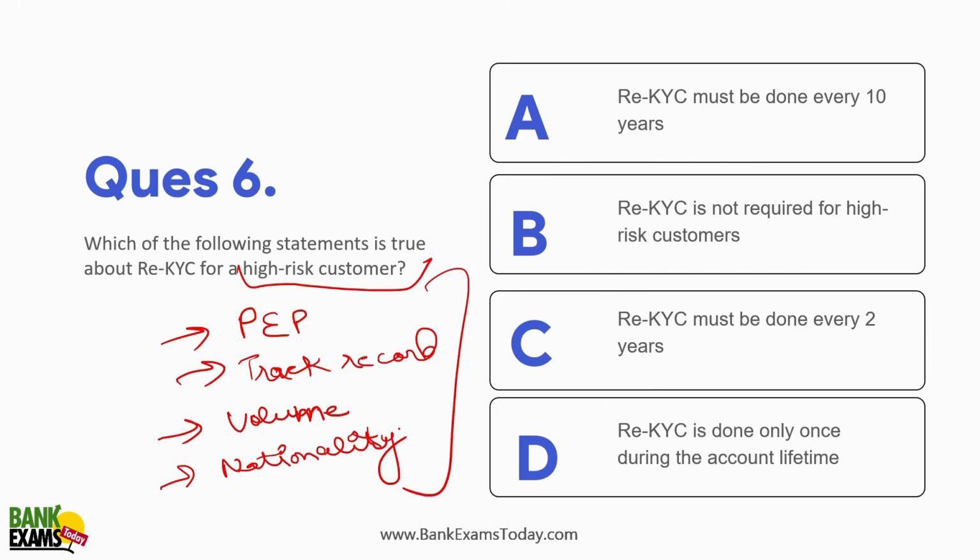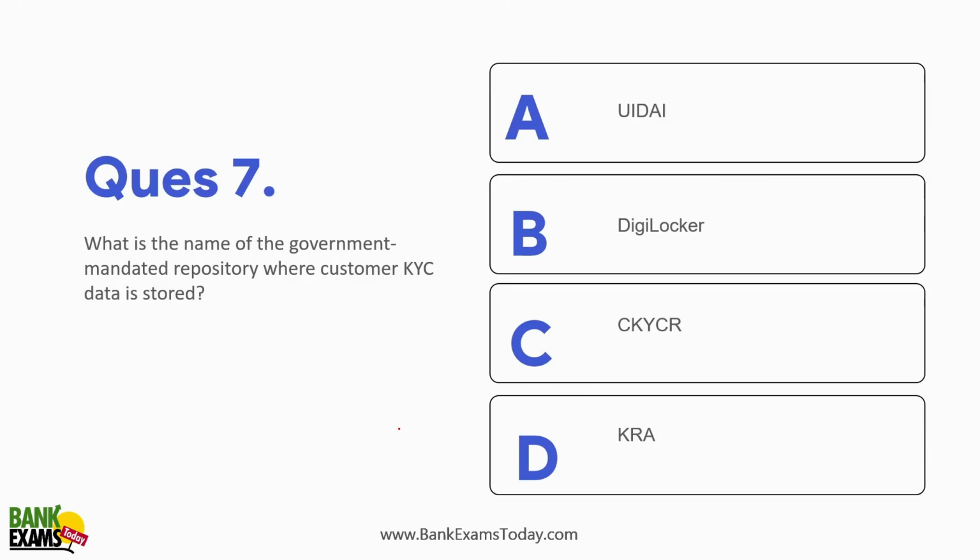So if somebody is politically exposed person, he is going to be high risk customer, right? So for the high risk customer, Re-KYC is required to be done after every 2 years. So customers are categorized according to their risk profile. So there are 3 categories: low risk, medium risk and high risk. जो government employees हैं generally, low volume customers हैं, वो low risk में आते हैं. Sole proprietors, traders, they are like medium risk, right? And then high risk customers, politically exposed person, track record, volume, nationality, ये matter करता है.